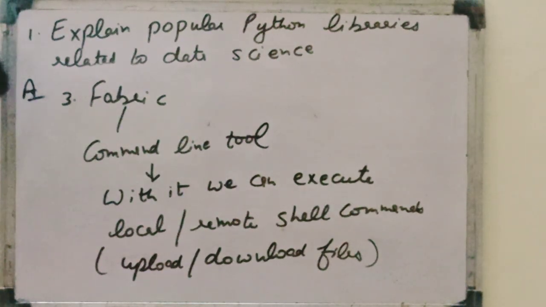So these are the three popular Python libraries related to data science. Now we know what a Python library is, but in the chapter we didn't learn about the libraries related to data science. So these are the three libraries, and this question always comes for 3 marks in the board exam.